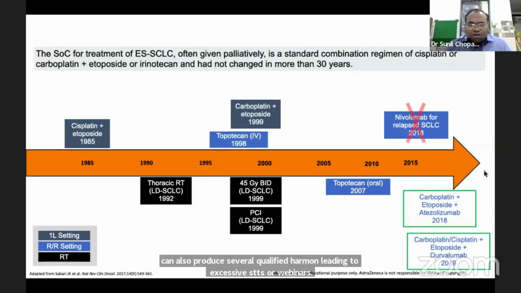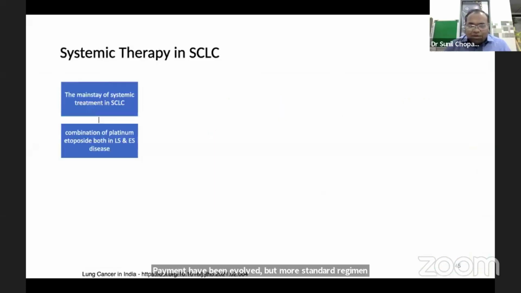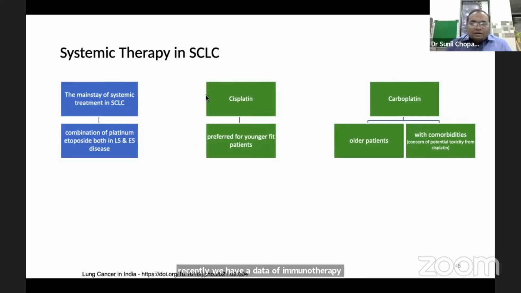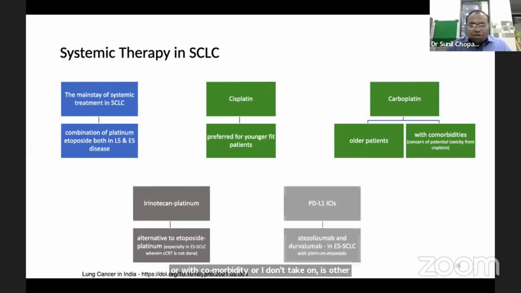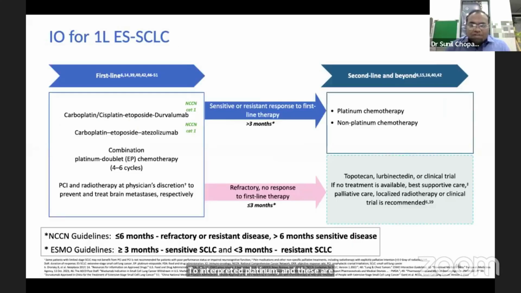Over the period of the last 30 years, treatment has evolved, but the standard regimen remains platinum plus etoposide or irinotecan. Recently, we have data of immunotherapy in small cell lung cancer. In platinum, the mainstay is cisplatin for young fit patients, and carboplatin for older patients or those with comorbidities. Irinotecan platinum is another alternative to etoposide platinum. And these are durvalumab and atezolizumab, the newer immune checkpoint inhibitors.